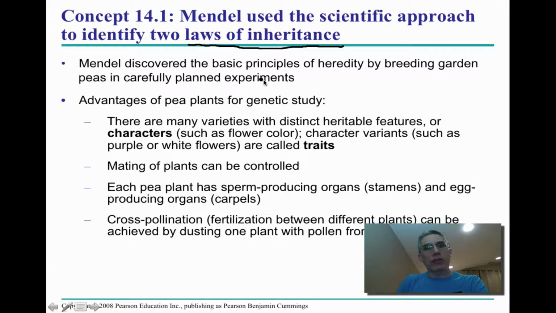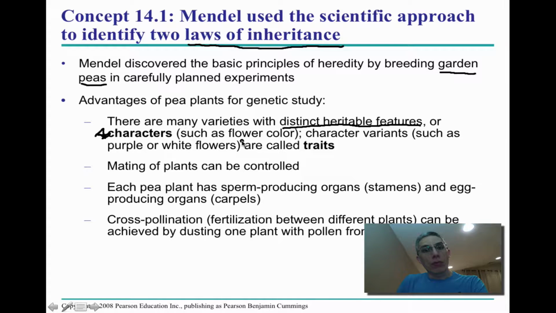So Mendel discovered the basic principles of heredity by breeding a very unique plant, and this plant is the garden pea. And if you remember back to Honors Bio, we had talked about Gregor Mendel and some of his experiments with garden peas. Now, some of the advantages of doing experiments with garden peas was that they have some very distinct heritable features. In other words, features that can be passed on to the next generation. And we call these features characters.